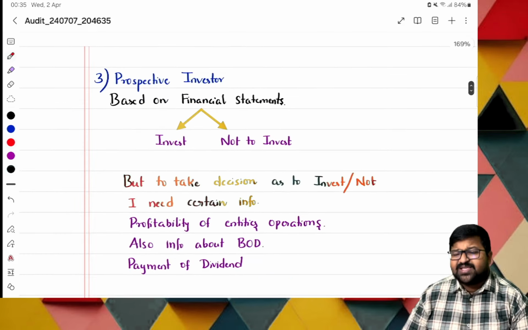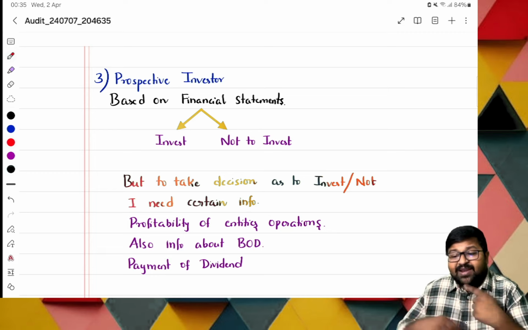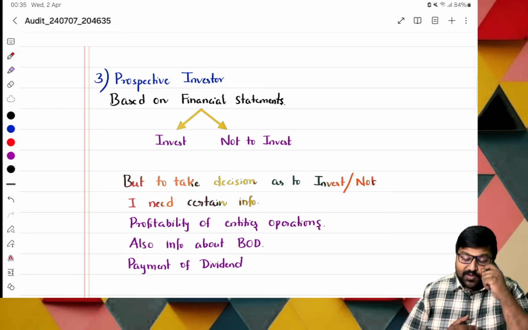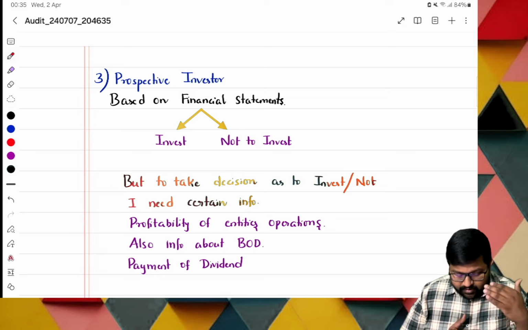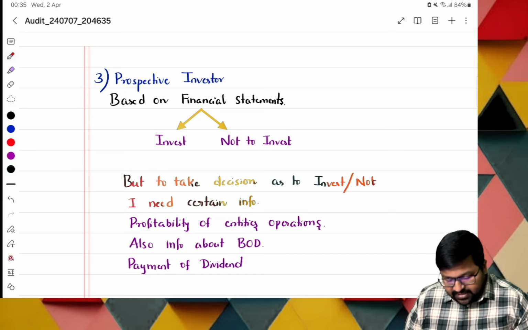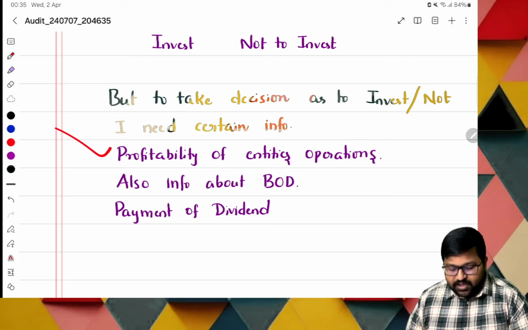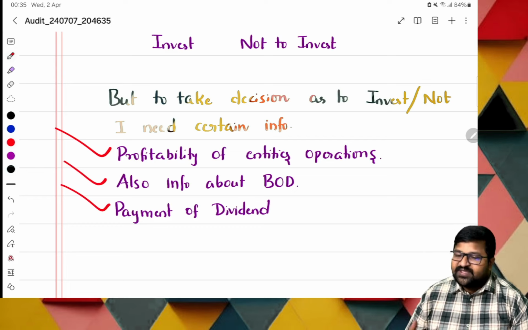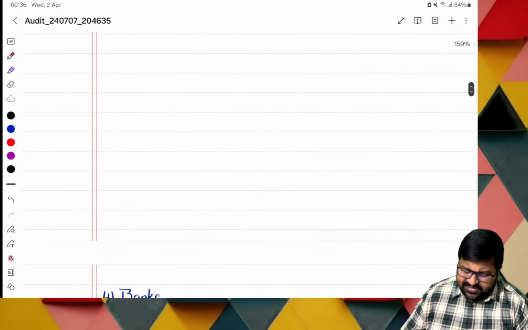So next, what is next? A prospective investor. Sir, he has not invested in our company. He is planning to invest in our business. When he is planning to invest, he will look at a few things: whether to invest or not to invest. On what basis is this decision taken? Sir, I need certain information. What information? Profitability of the entity's operations, information about the board of directors, and also payment of dividend. Where do I get this information? From the financial statements. Now this is regarding the prospective investor.